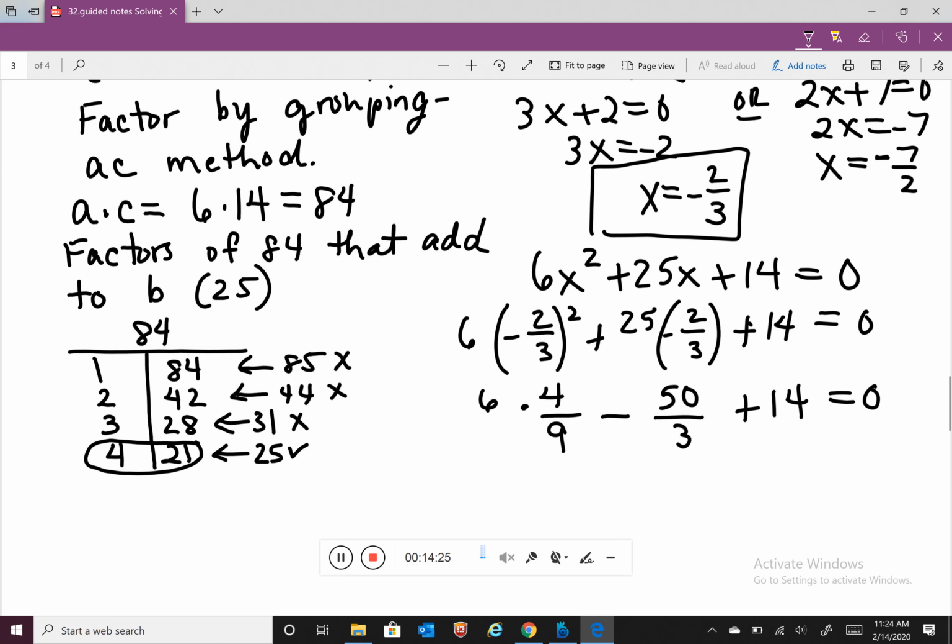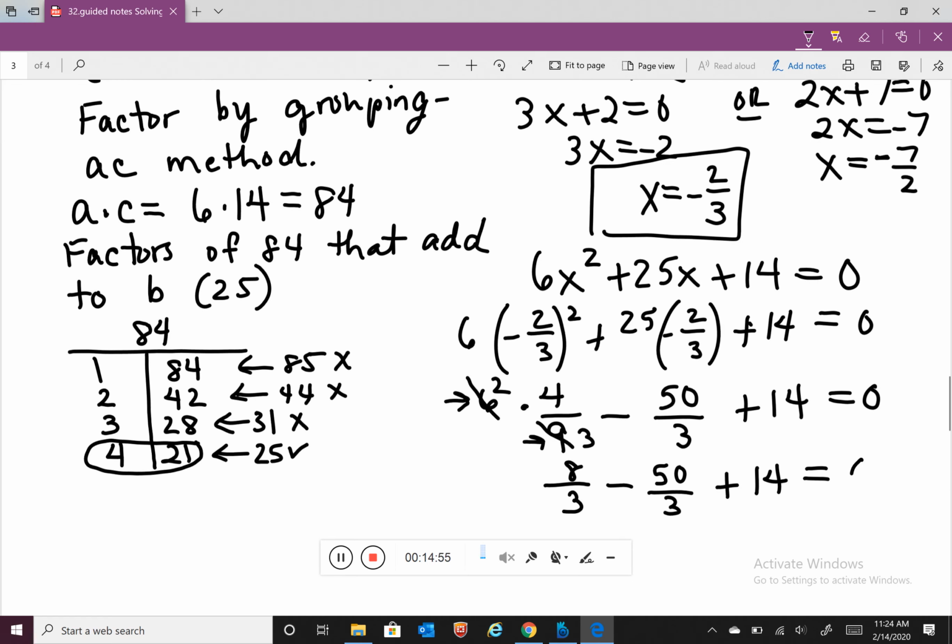Now for the first part, we want to notice that we have a 6 in the numerator and a 9 in the denominator, which both have a common factor of 3. And so 3 goes into 6 twice, 3 goes into 9 3 times, and 2 times 4 is 8 over 3 minus 50 also over 3.